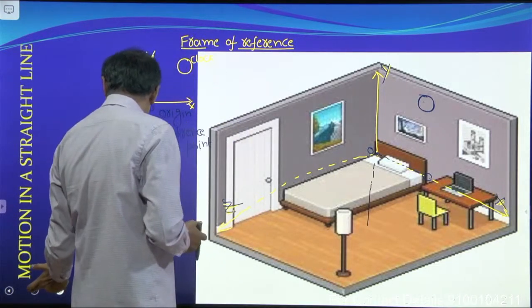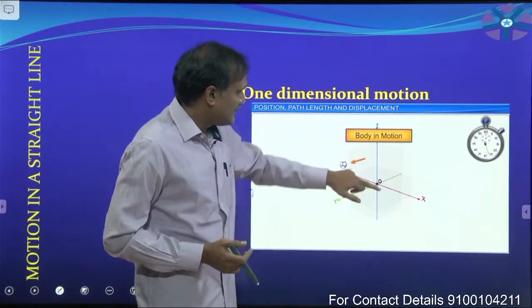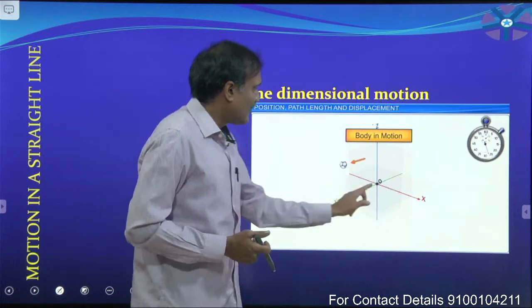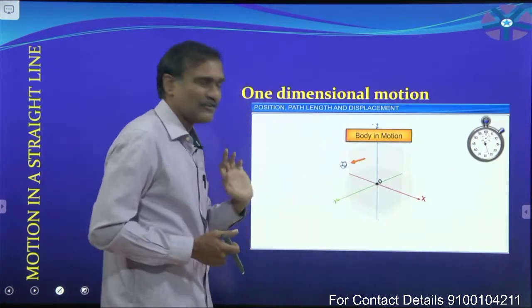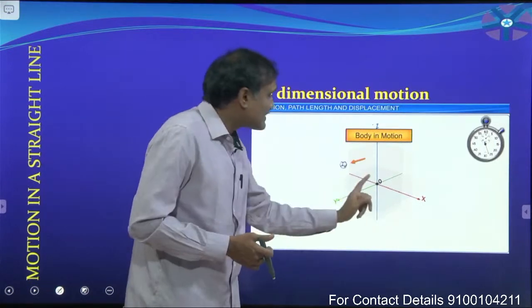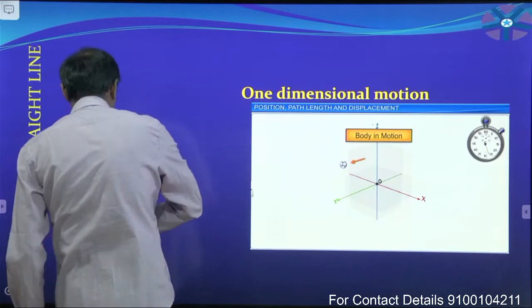Remember that. Okay, once again observe this. Here I am saying that it is the z axis, x axis, and here it is the y axis. What about these three axes? They coincide at a point.